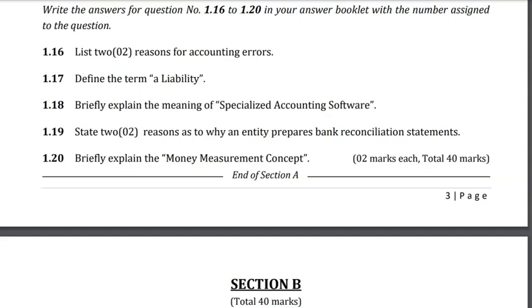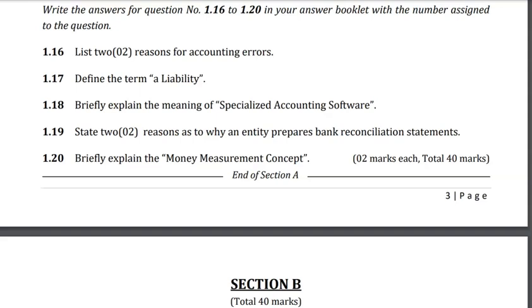You record any transactions or events of the business if you can measure them in terms of money. That is called the money measurement concept. This is the first thing we study. You should be able to measure these transactions and events in terms of money.